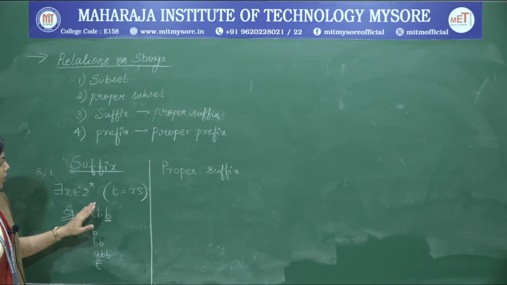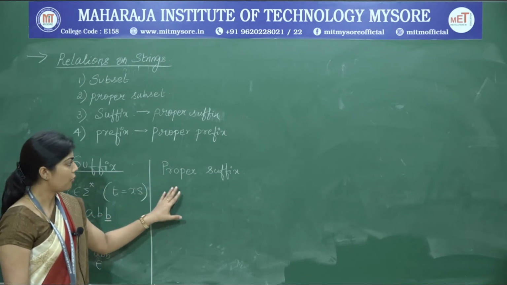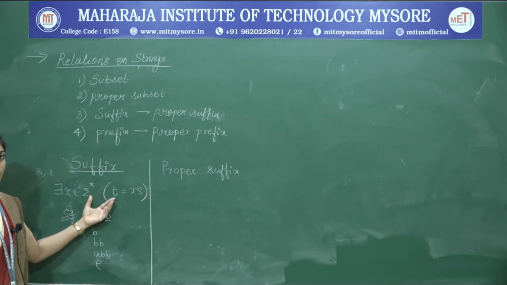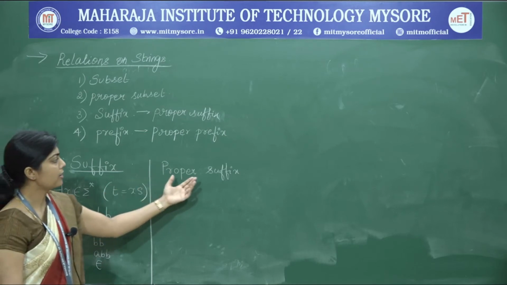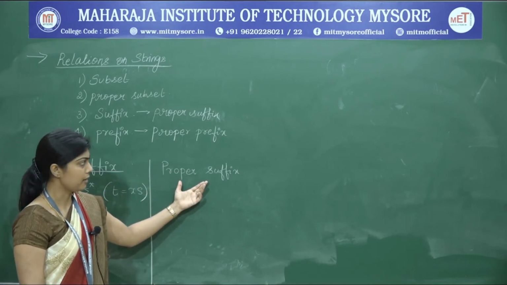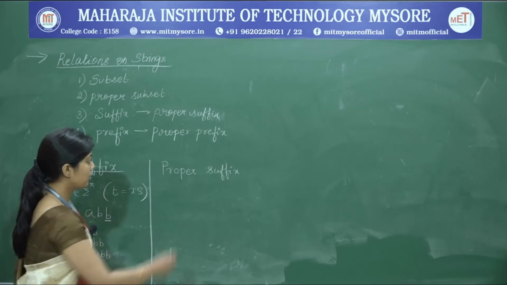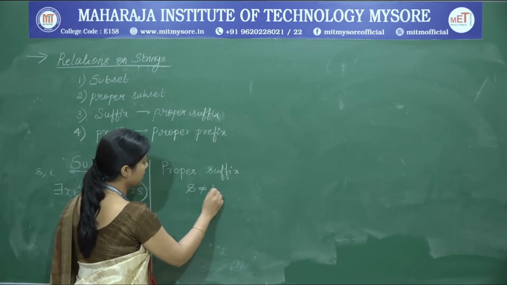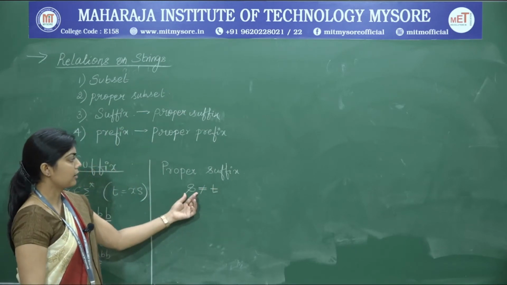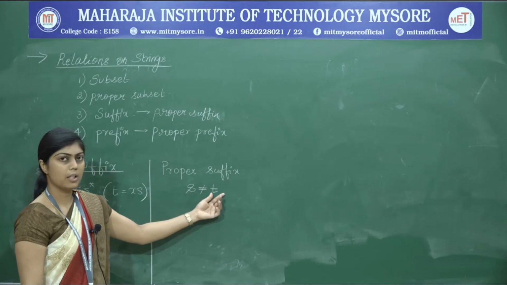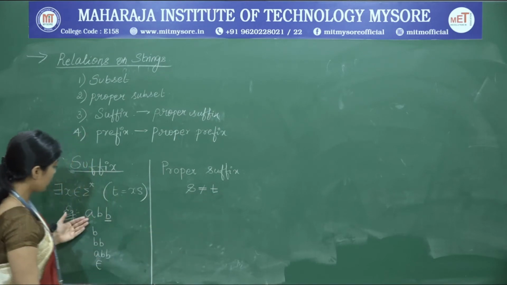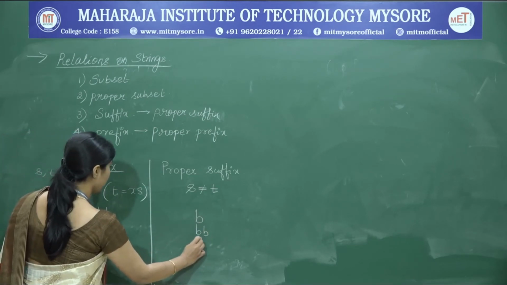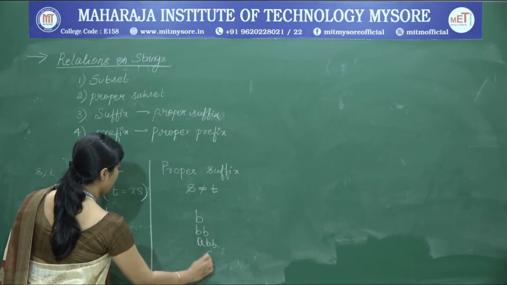Now, let us go to the understanding of what is a proper suffix. Every property that is satisfied by a suffix should also be satisfied by a proper suffix, and along with that it should also satisfy the property of S is not equal to T. Therefore, the suffix that you look at should not be equal to the original string. If you look at the examples here, we have the suffix B, suffix BB, suffix ABB and epsilon.